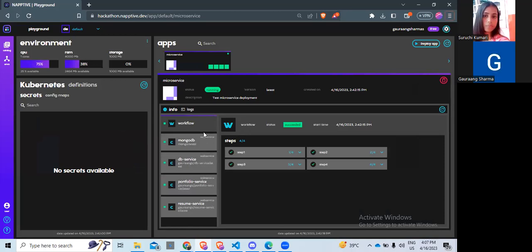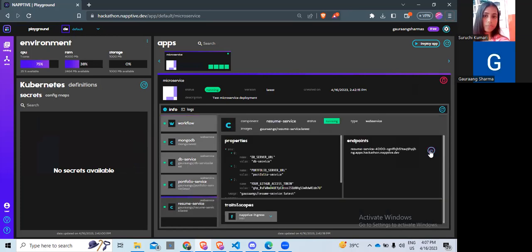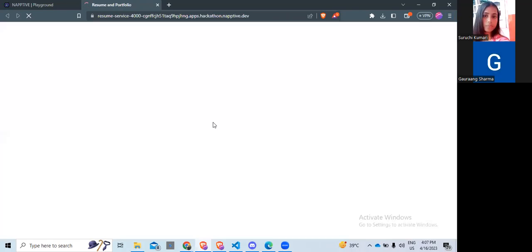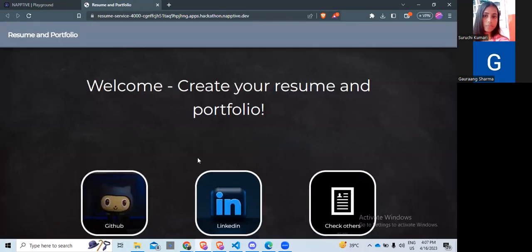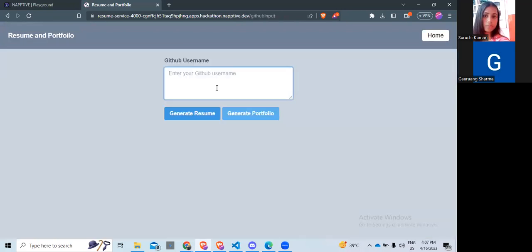As you can see, we deployed our application in several components: MongoDB, DB service, portfolio service, and resume service. So we got the endpoint for the resume. Anyone can go there and provide the GitHub link.